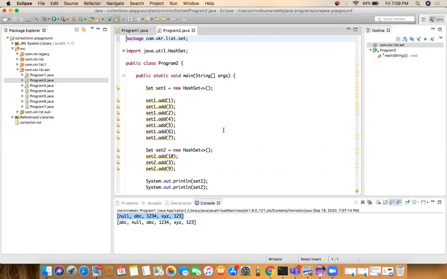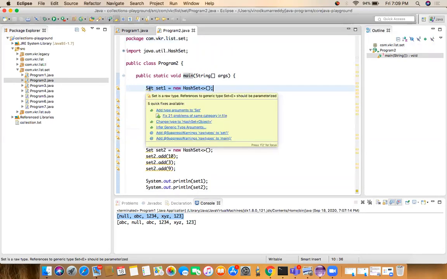How to create the set, how to add the elements, how to remove the elements, and how to read the elements, that we can see in this program. Now inside program 2, I have the main method. Inside the main method, I am creating an object of HashSet.